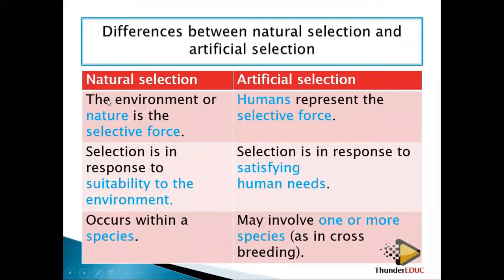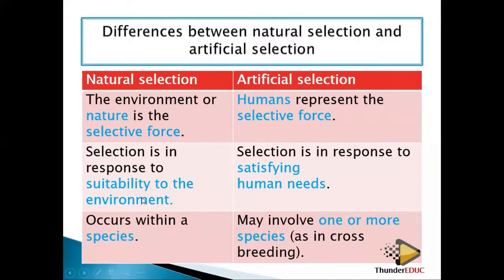So what are some of the differences between natural selection and artificial selection? We have seen that natural selection occurs in the environment. So the environment or nature is the selective force, while in artificial selection, humans select. So the human is the selective force. Here the environment selects which one is the best suited, while this one is human, by desirable characteristics.